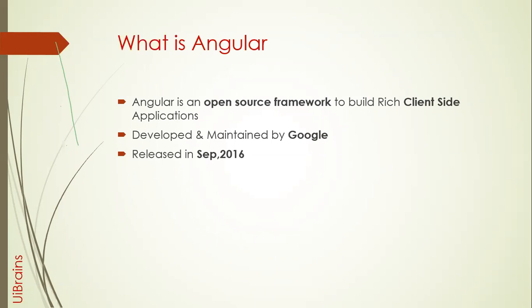It was released in the year 2016, but before that they had released another version called AngularJS. Let me tell you a simple difference between AngularJS and Angular. AngularJS was built on JavaScript and came around 2010. They found some issues with plain JavaScript at that time, so they completely rewrote and re-engineered the whole project and renamed it Angular, which runs on TypeScript. A simple difference is that AngularJS runs on JavaScript and Angular runs on TypeScript.